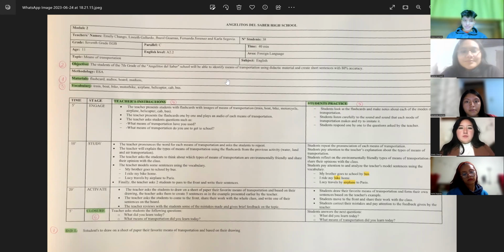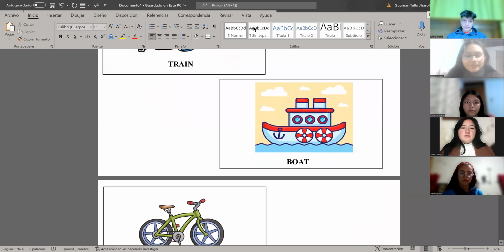The first stage is engage. We spend 5 minutes in this stage. This is the stage in which the students start thinking in English before learning new English content. For the activities in this part, we present the flashcards and the audios to the students. These are the different flashcards